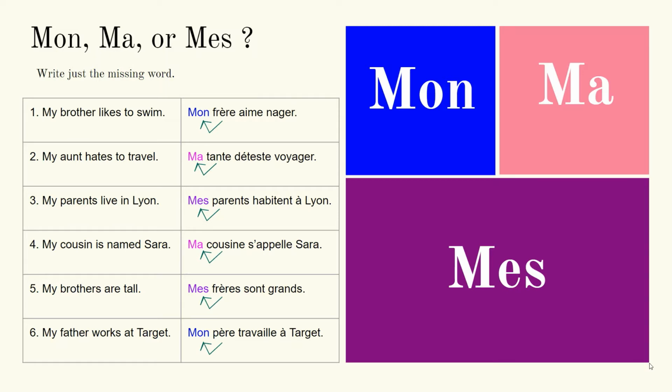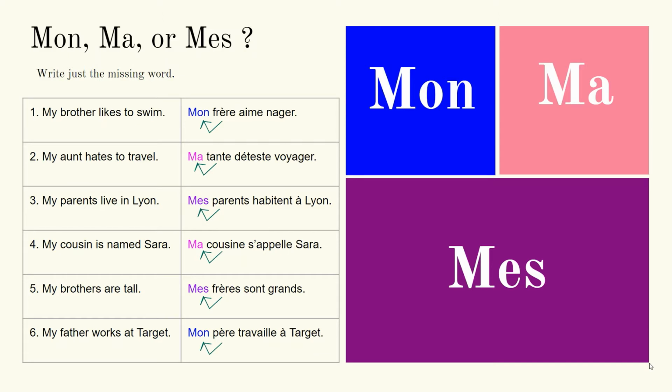My parents live in Lyon for number 3. Mes parents habitent à Lyon. Why did I choose mes? Well, because parents has an S on the end, and that's how you know I'm talking about more than one person. Mes is the only option when the next word is more than one person.